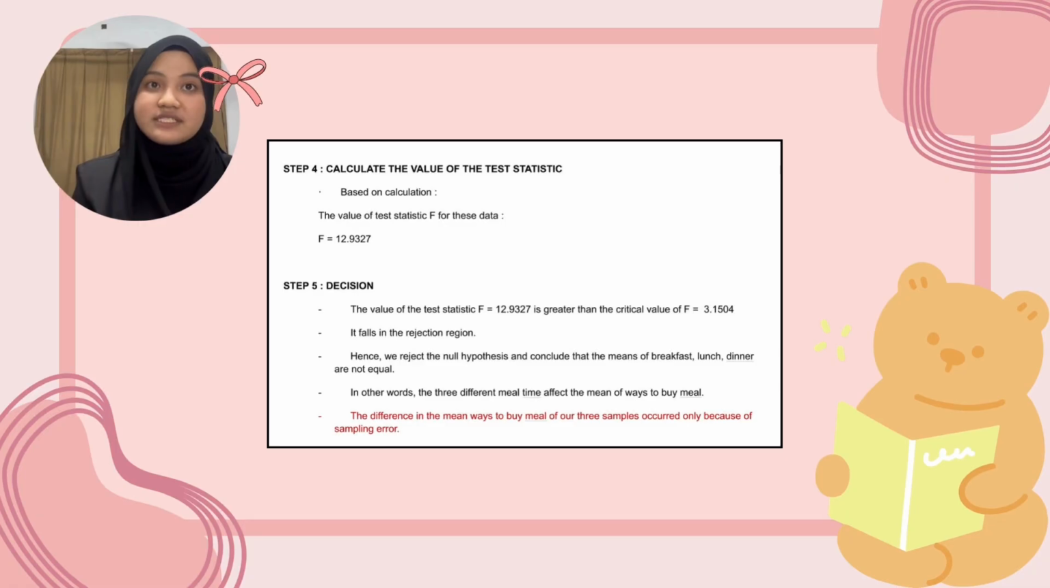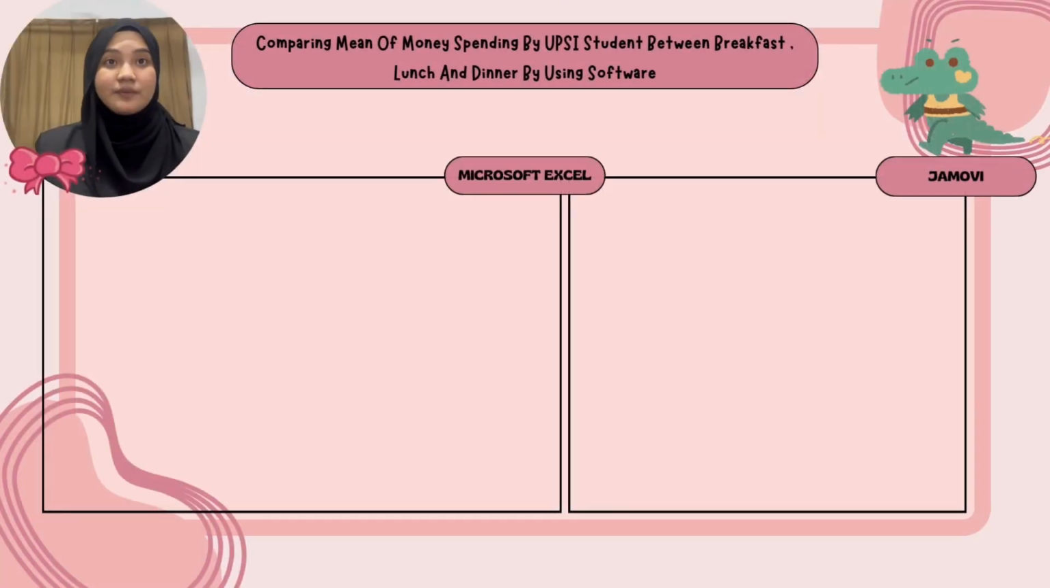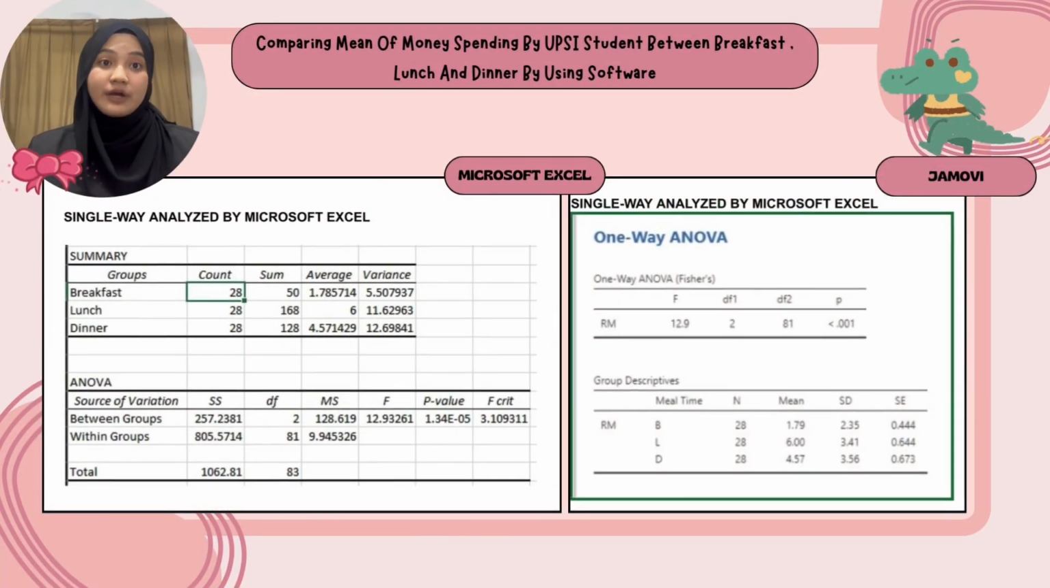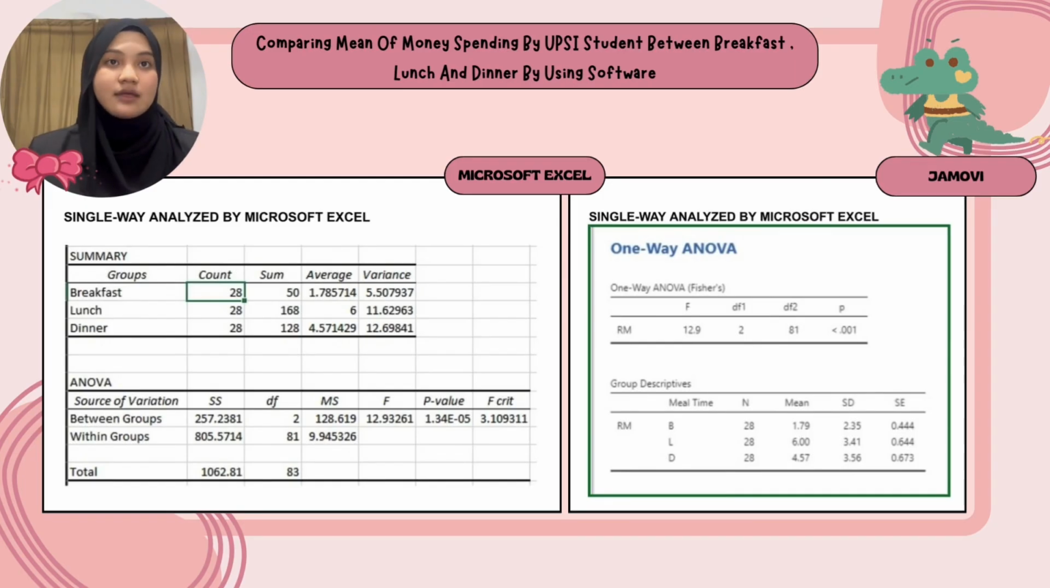Step 5, we make the decision. The value of the test statistic, F equal to 12.9327, is greater than the critical value of F, 3.1504. It falls in the rejection region. Hence, we reject the null hypothesis and we conclude that the means of breakfast, lunch and dinner are not equal. In other words, the 3 different meal times affect the mean money spent to buy meals. The difference in the mean of our 3 samples does not occur only because of sampling error. These are the comparisons of mean money spending by UPSI students between breakfast, lunch and dinner using software. On the right side, we use Microsoft Excel. On the left side, we use Jamovi.